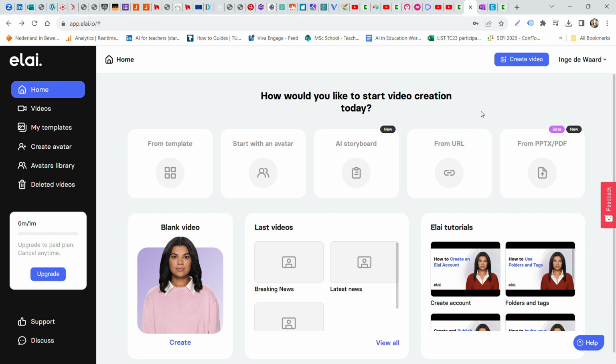Once you've verified your email, you can start to choose from which source you want to make a video. Is it from a template within Elai? Is it from an avatar, an AI storyboard, which actually uses GPT to create or optimize your text, from a URL or from a PowerPoint or PDF? Now, because I want to make it a little bit easy on myself and I want to see the effect of Elai, I chose to go from template.